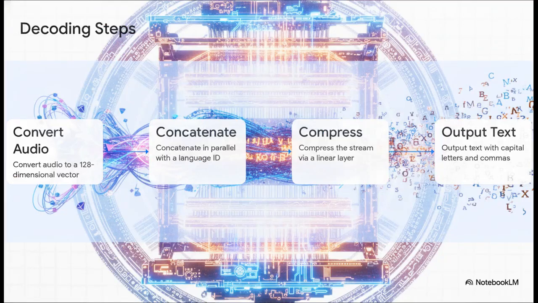The magic weaves together in precise steps. First, the network instantly converts your audio into a mathematical vector, aligning it perfectly with a language identifier. Next, a linear layer compresses this enormous stream. And finally, it outputs perfectly formatted text, complete with capital letters and commas. This is the RNNT architecture in action. It's a design built purely for fast, real-time confirmation. Truly a precise and beautiful algorithmic spell.